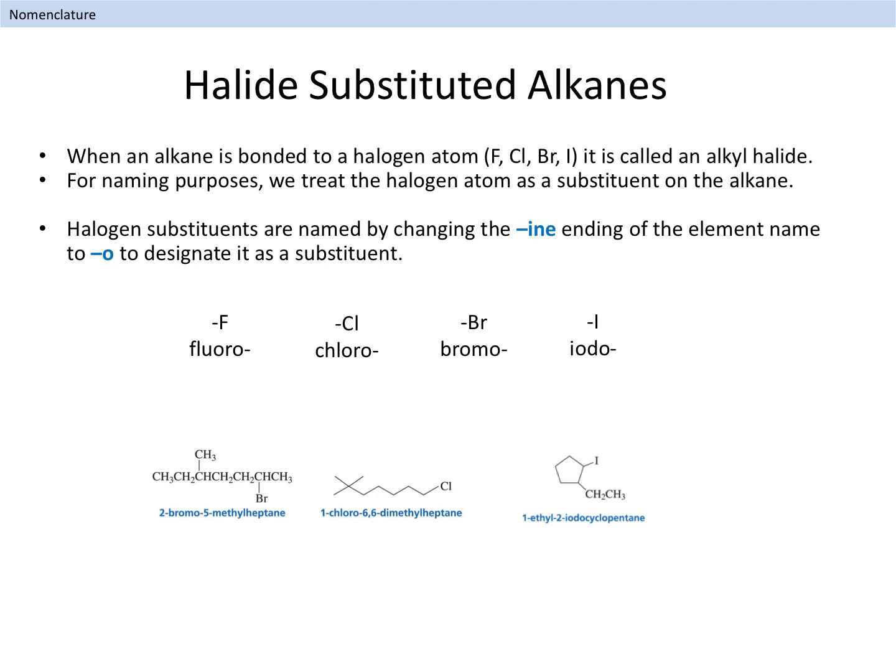When alkanes have halogen atoms attached, we refer to these compounds as haloalkanes, and also alkyl halides. Halogen substituents are named by changing the -ine ending of the element name to -o, to designate it as a substituent. We number the parent chain following the same rules we used previously, and we construct the name of the compound in the same way as well.